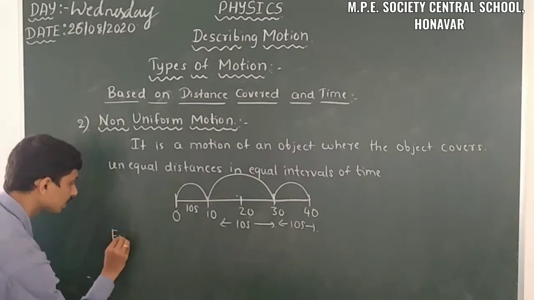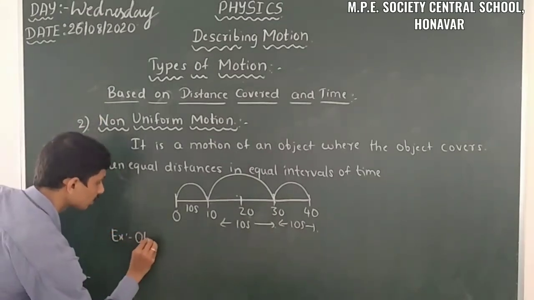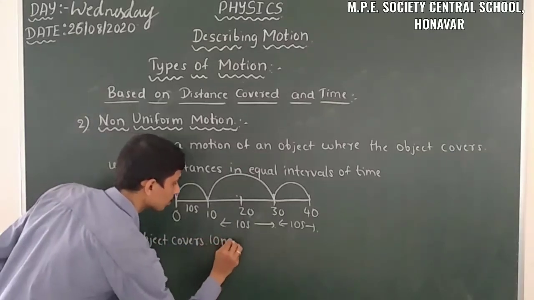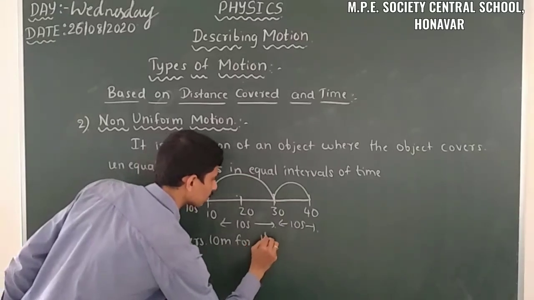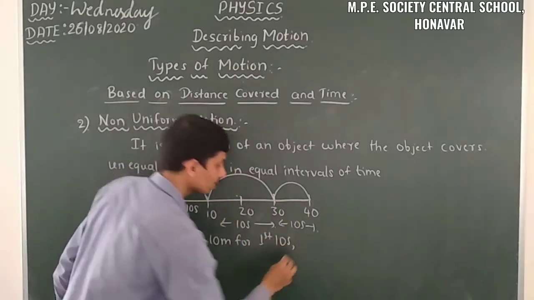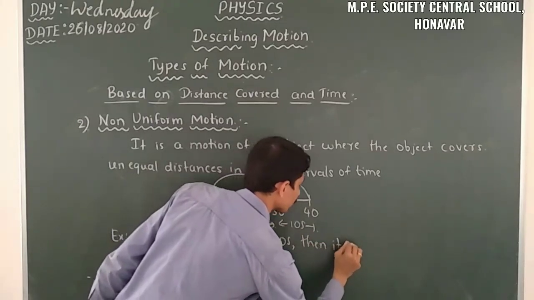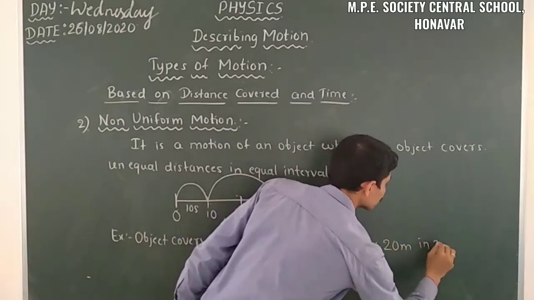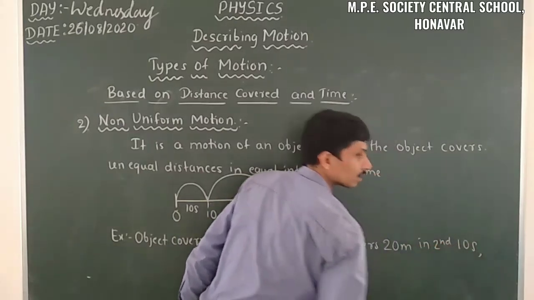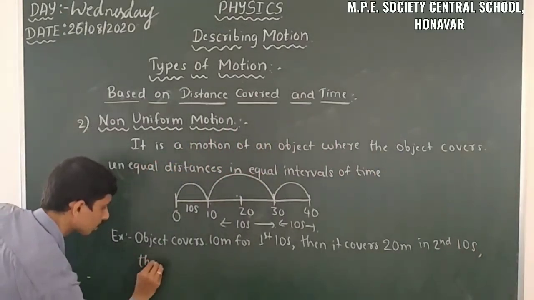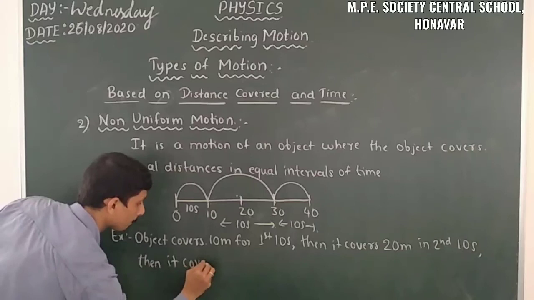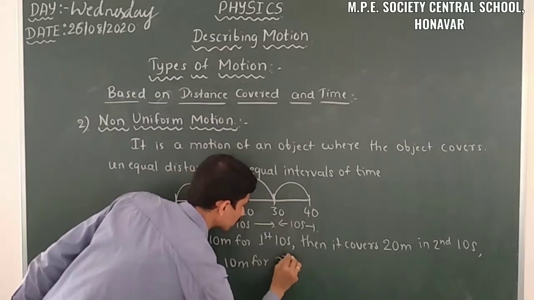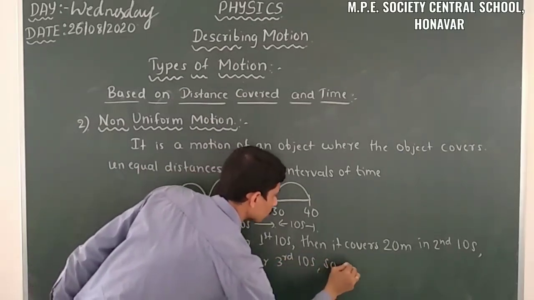For example, we can take an object that covers 10 meter in the first 10 seconds, then it covers 20 meter in the second 10 seconds, then it covers 10 meter in the third 10 seconds, and so on.